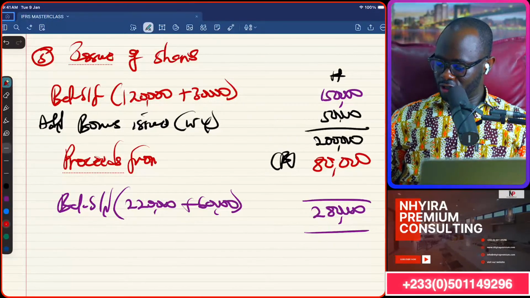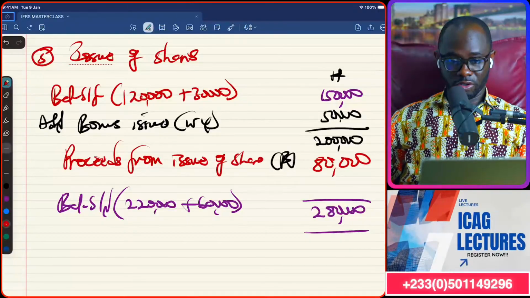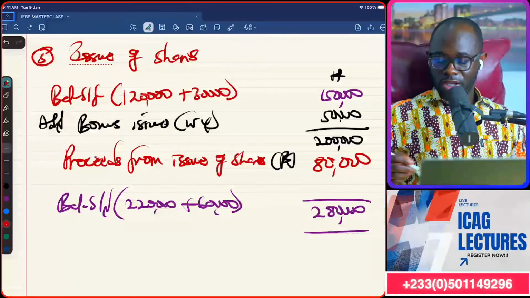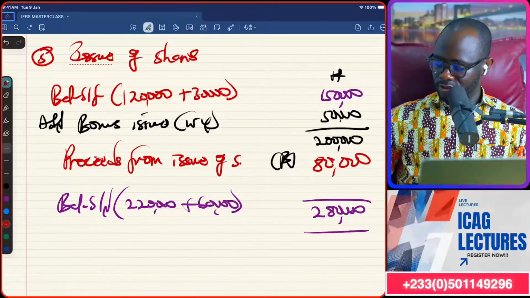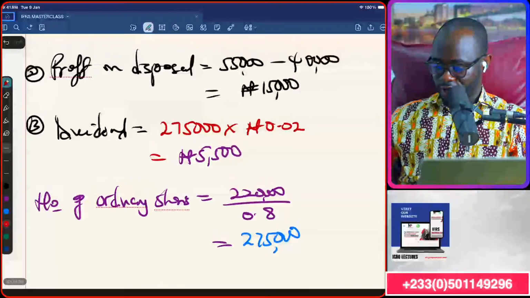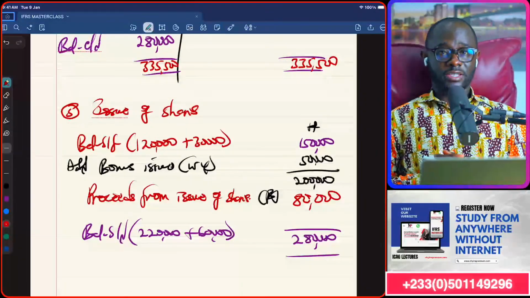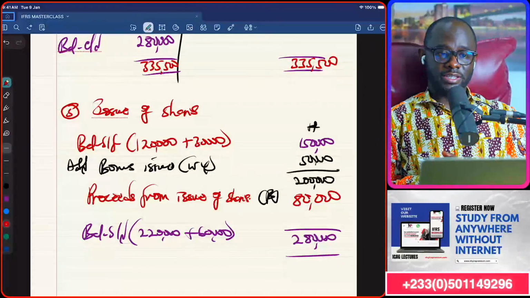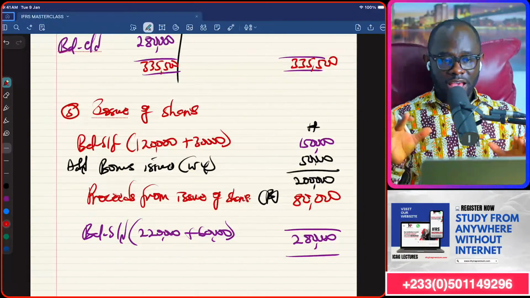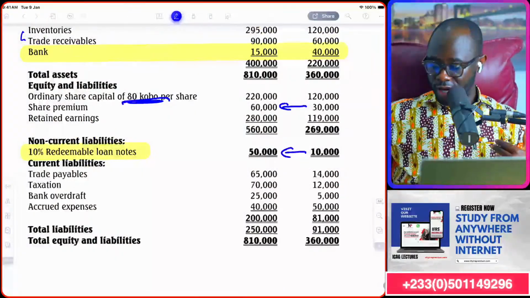So this is an interesting question, right? And this will be also financing activities. So far, I have two items that are going into the financing activities. The dividend that was paid from workings 3, and then the issue of shares from workings 5. So that is the way we treat it as well. Again, you pay attention to the context of the question and the way I'm moving.